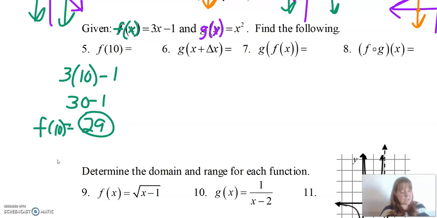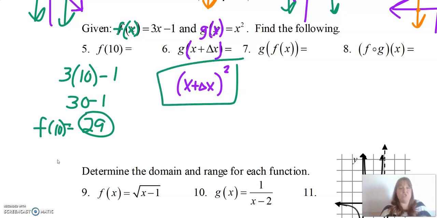And so then this one is the same thing. It just says take the function g and put this inside of it. And you're like, but I don't know how to do that. Okay, well, let's just start with the first step, right? Take the function g and put that inside of it. So the function g is x squared. So instead of x, we have something squared, right? So then we have x plus delta x squared. Guess what? You're done. That's it. That's all you can do. I mean, you could FOIL it out, but I wouldn't. Why would you do that? That's just terrible. You would just leave it, right? There you go. That's your answer. That's g of x, or g of x plus delta x, I mean.